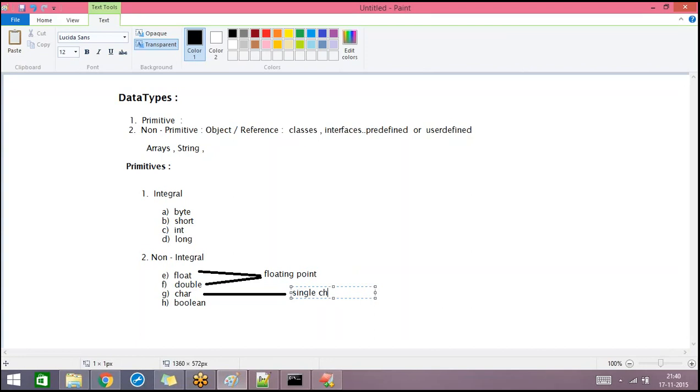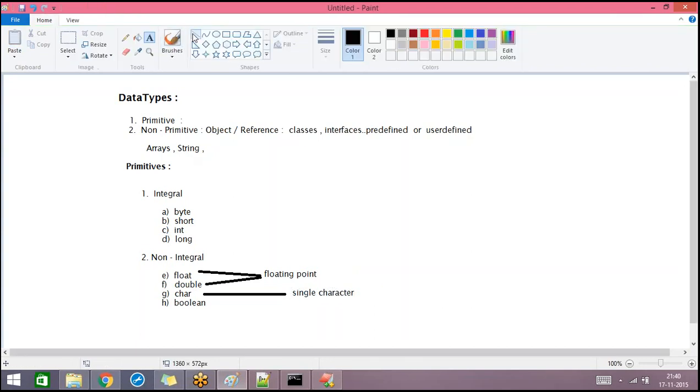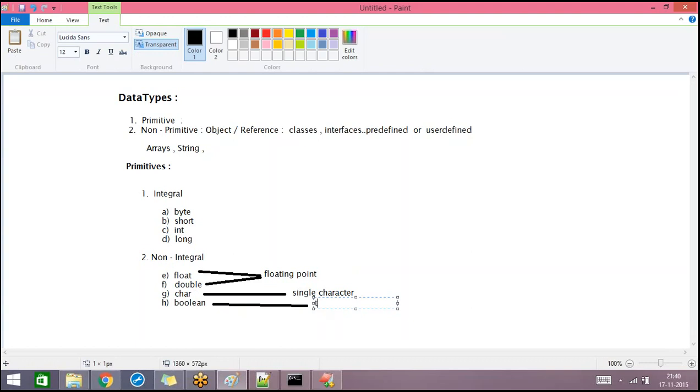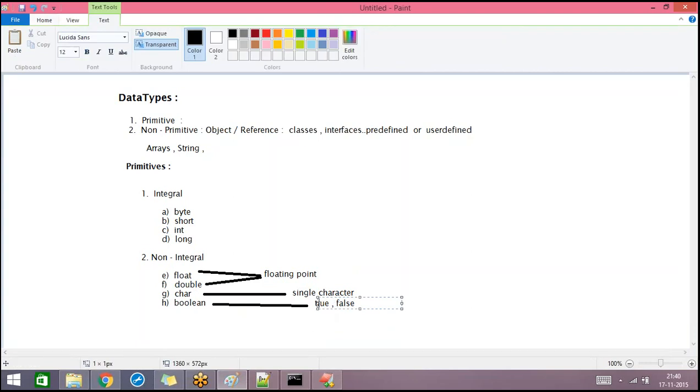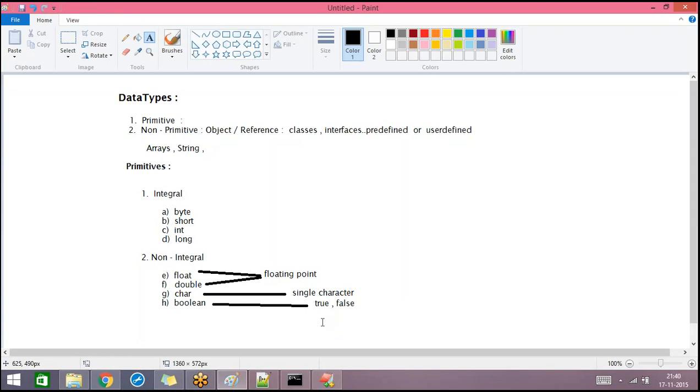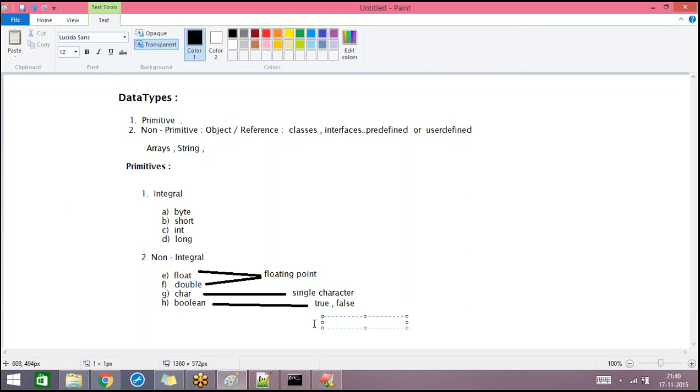If you just want to save a single character in a variable, we use char. And boolean is nothing but a flag value. If you just want to save either true or false, you can use the boolean data type. In a boolean variable, we can save only these two values, and the word should be either true or false, with all the letters in lowercase.